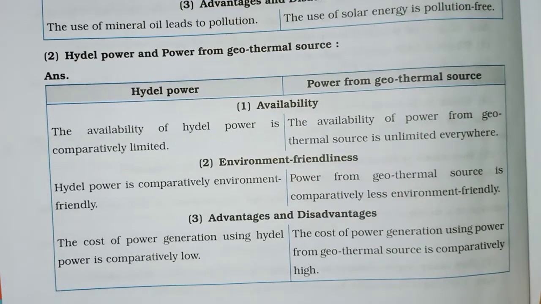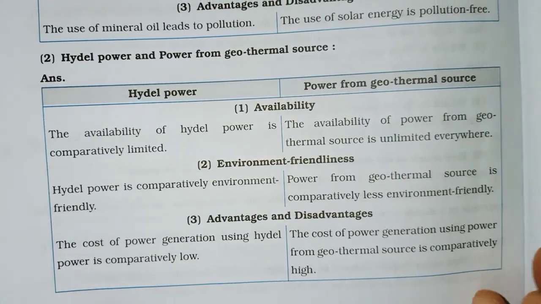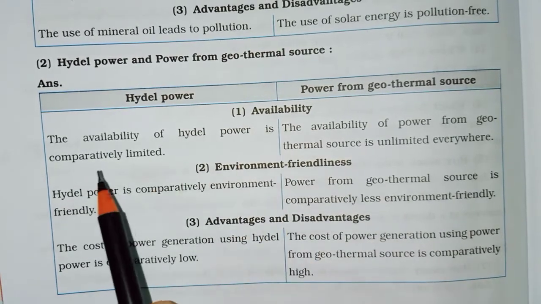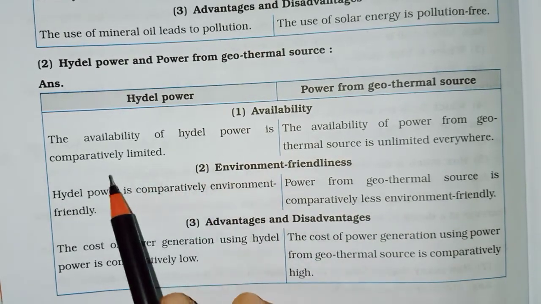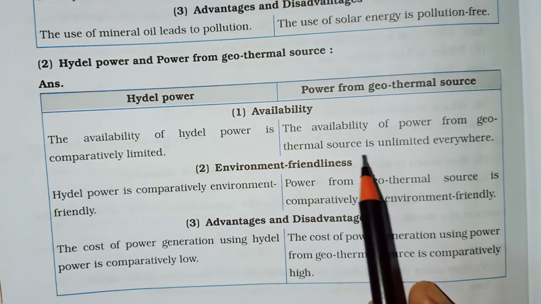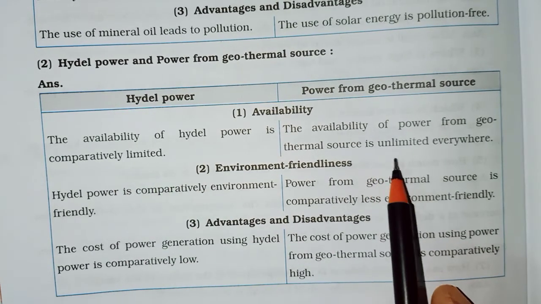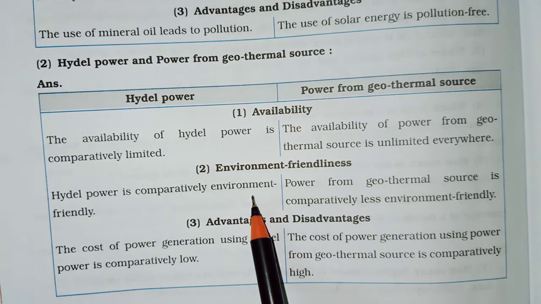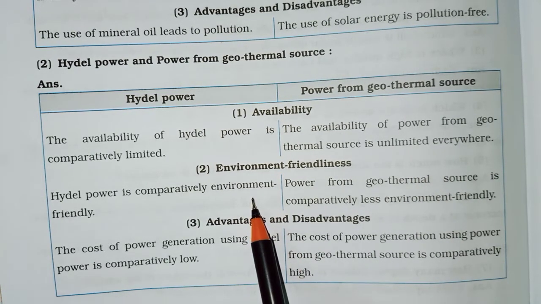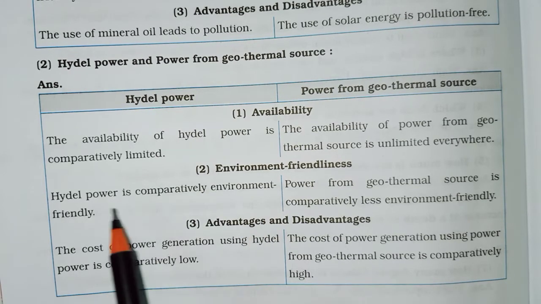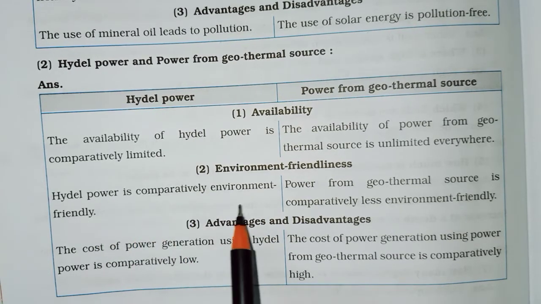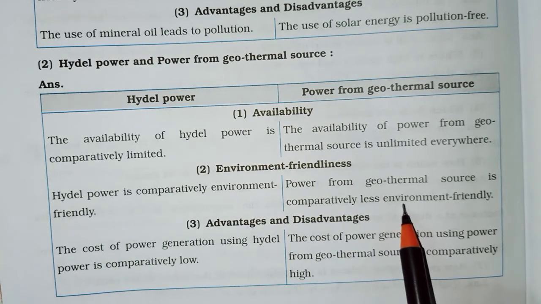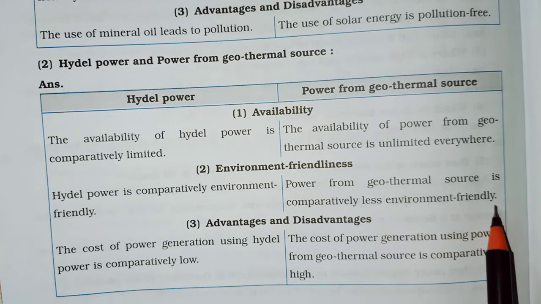Now we'll see the second answer. Hydel power and power from geothermal sources. Availability. Availability of hydel power is comparatively limited. The availability of power from geothermal sources is unlimited everywhere. Second, environment friendliness. Hydel power is comparatively environment friendly. Power from geothermal sources is comparatively less environment friendly.